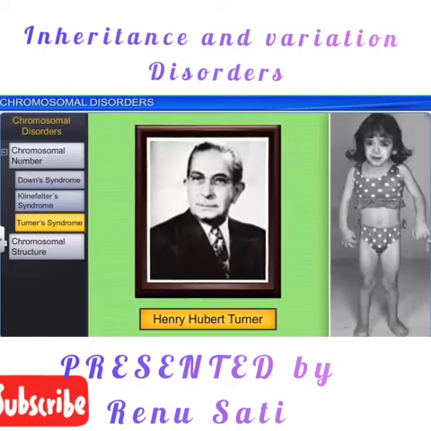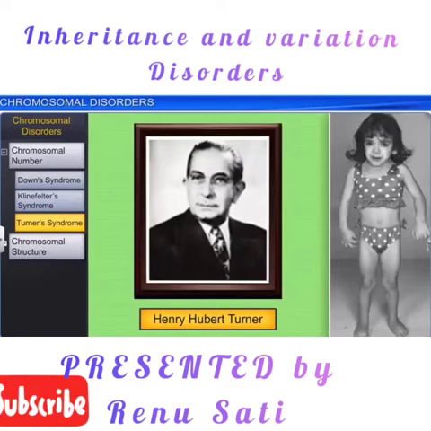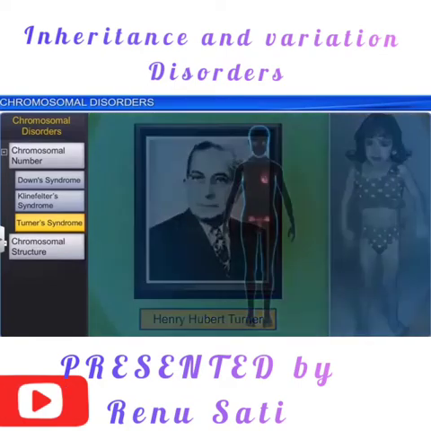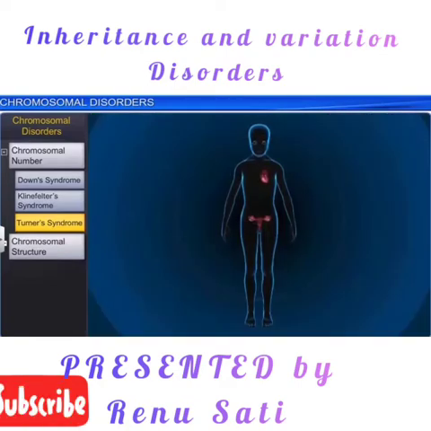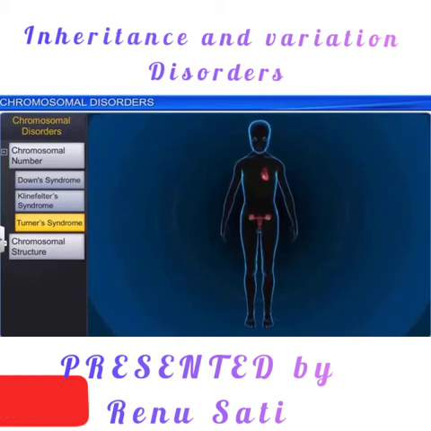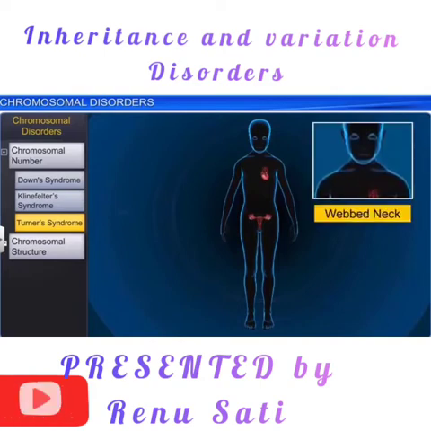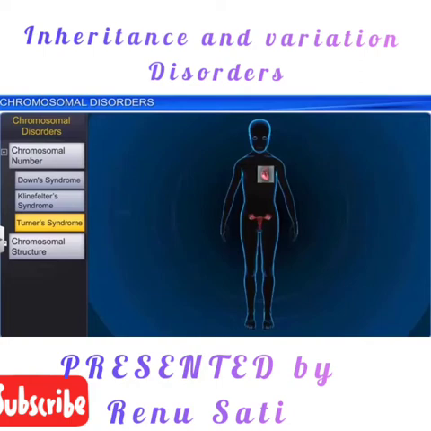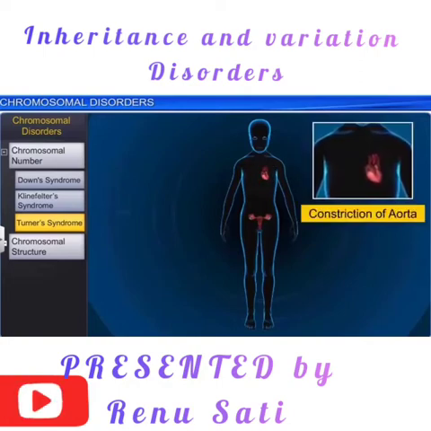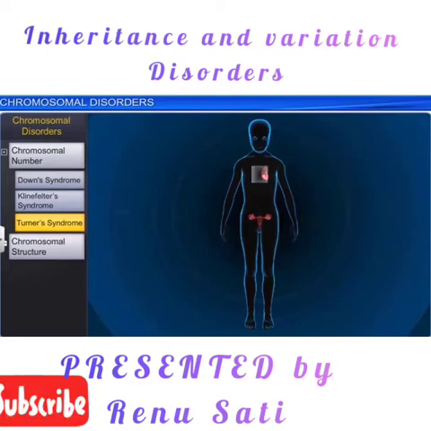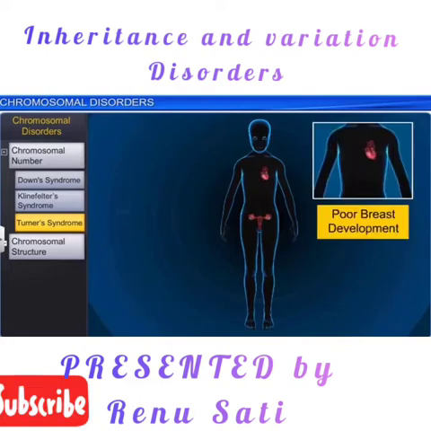They are reproductively not fit, infertile females. More characters of the females are present. Masculine characters are absent. Webbed neck, very broad. Aorta is constricted. Even the body parts are not properly developed.